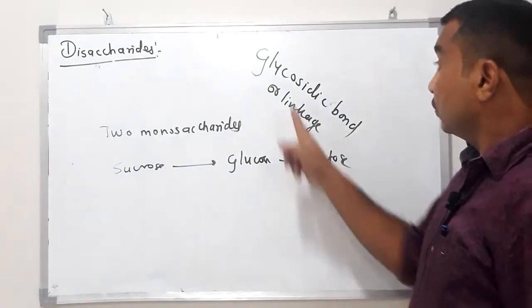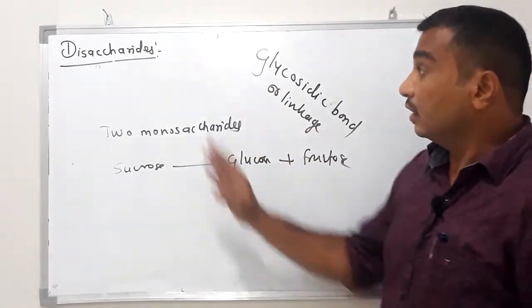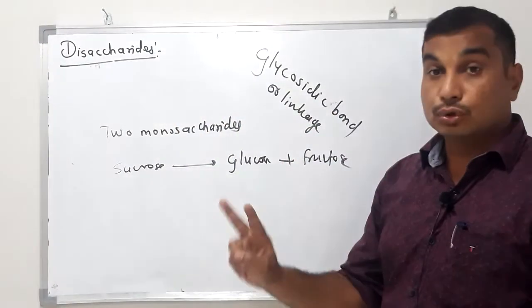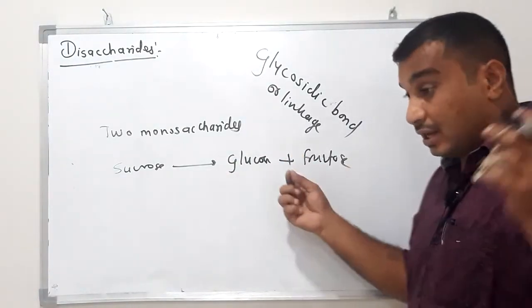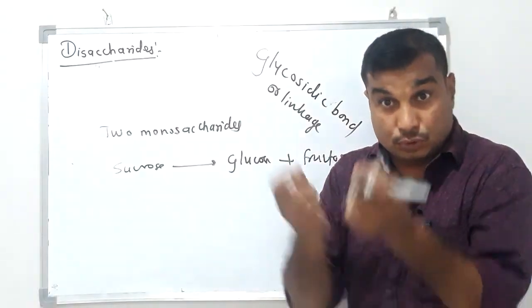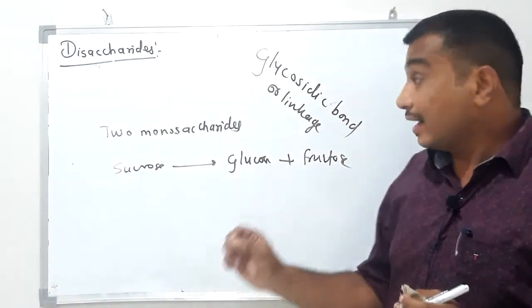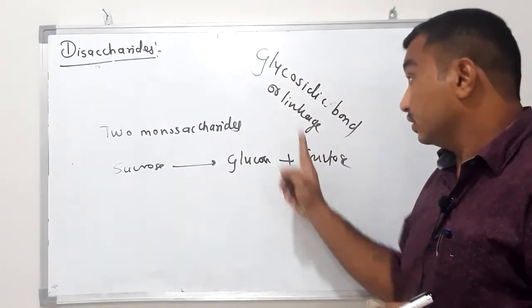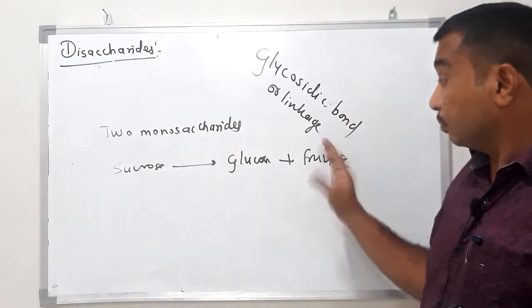So what is a glycosidic bond? In a disaccharide, two monosaccharide units, for example glucose and fructose, are joined to each other through an oxygen atom. Such bonding, such linkage, is known as a glycosidic bond.